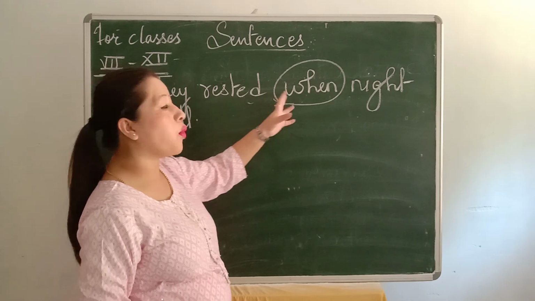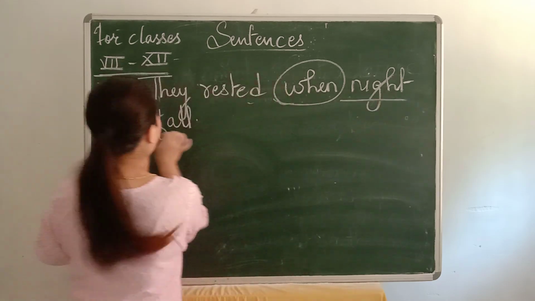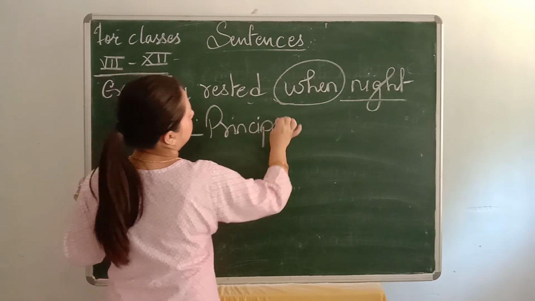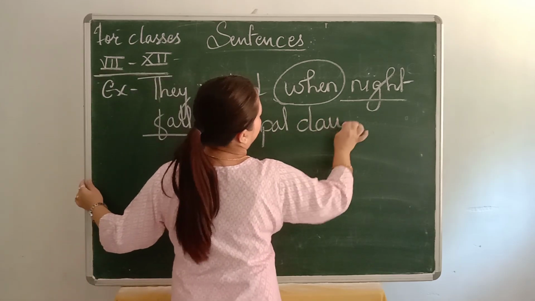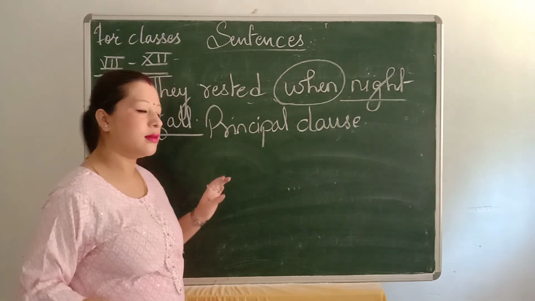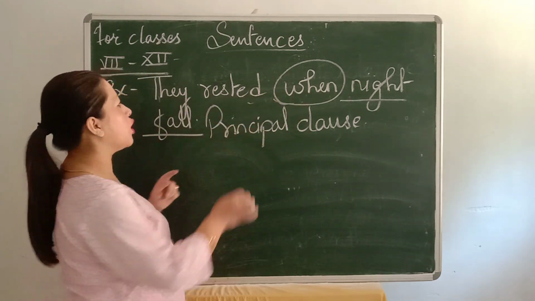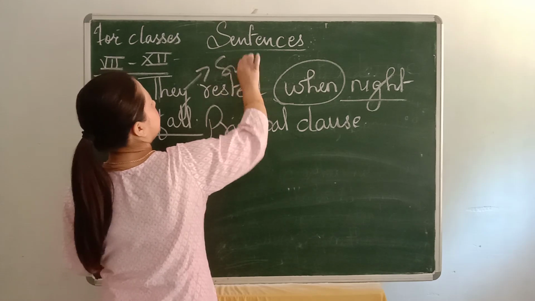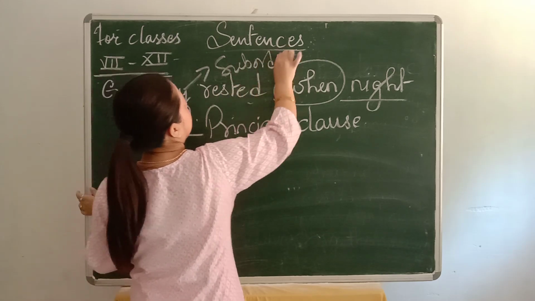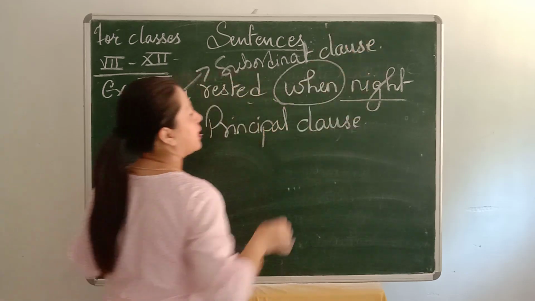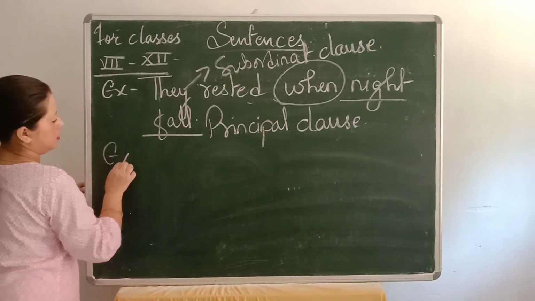They rested when night fell. This is the principal clause, and this is the subordinate clause. Is that clear? I'll give you one more example.